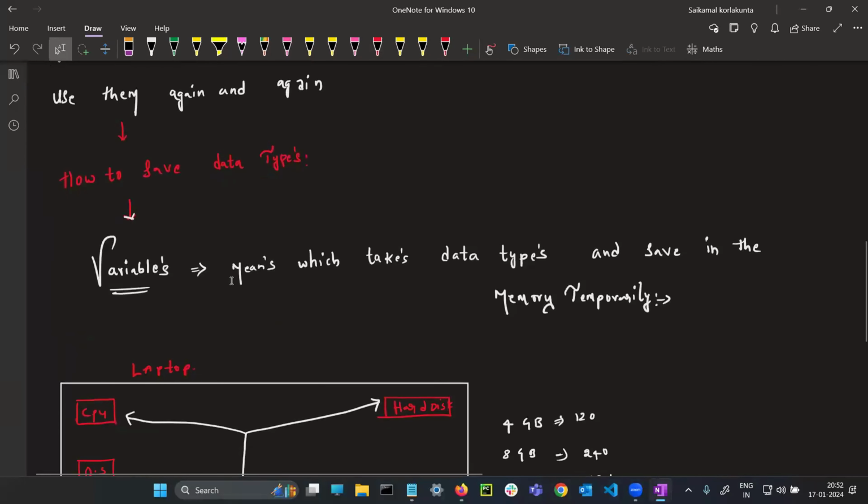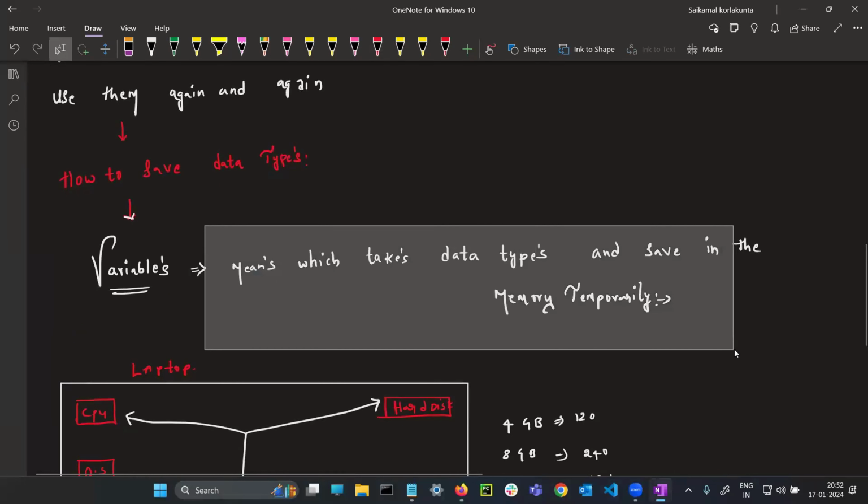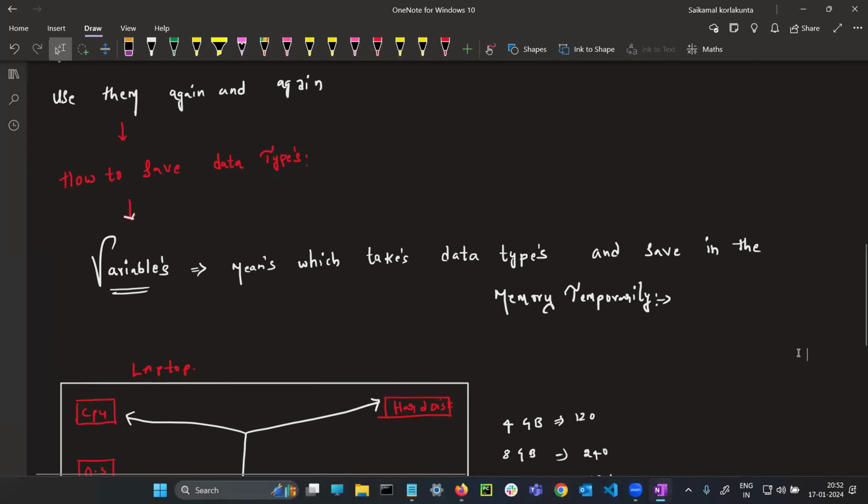Okay. So here also, what is the meaning of a variable? It takes the data type and saves it in memory. What is the meaning of memory here? Guys, what is the meaning of memory? Hard disk or RAM? It is RAM. Most important interview question: where will the variable store its data? It will store in a temporary memory, on RAM.